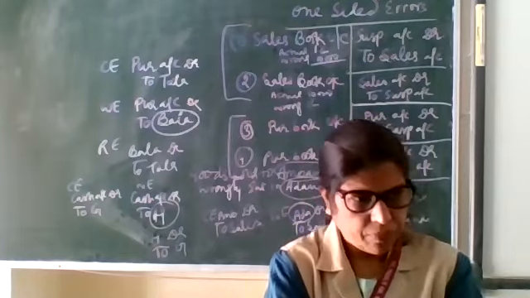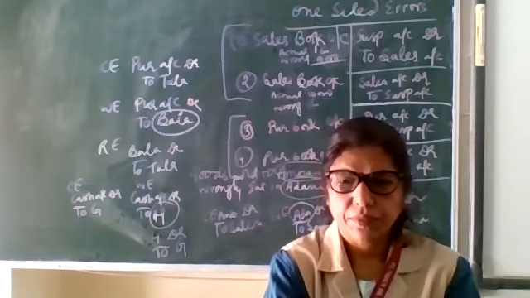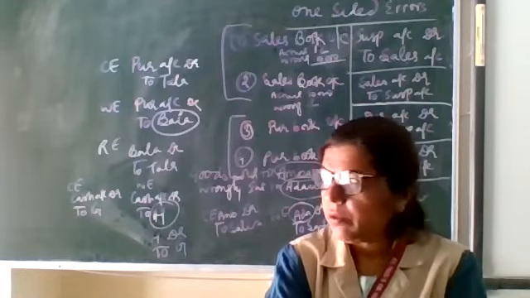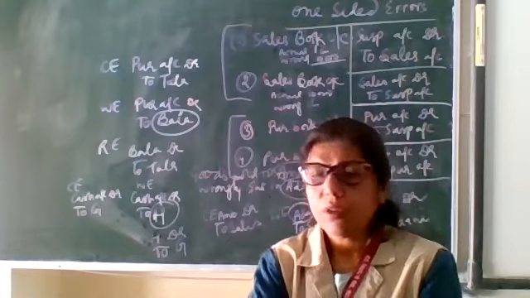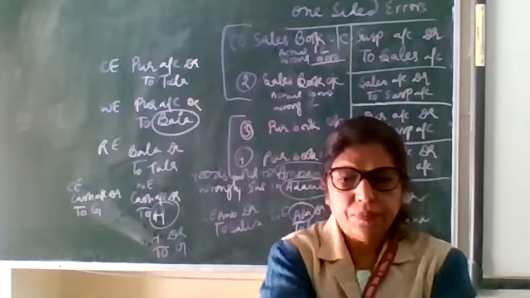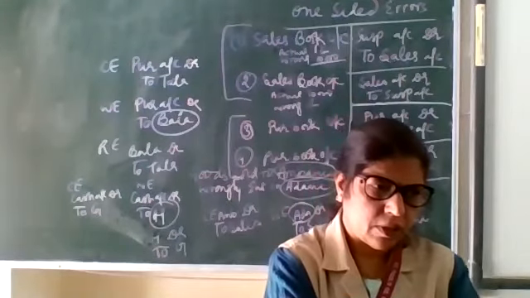Okay. Next. Car purchased wrongly entered as machine purchased.